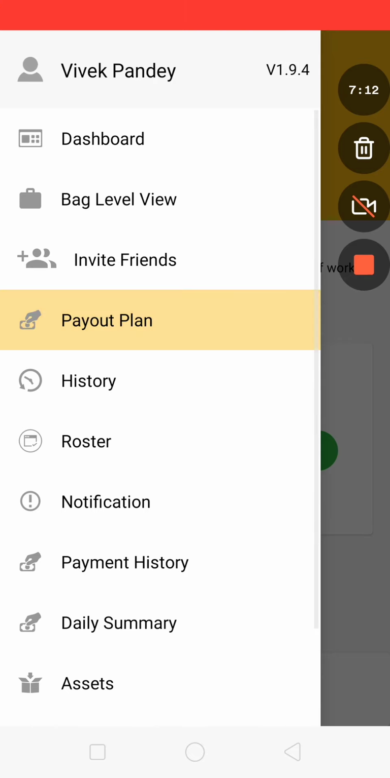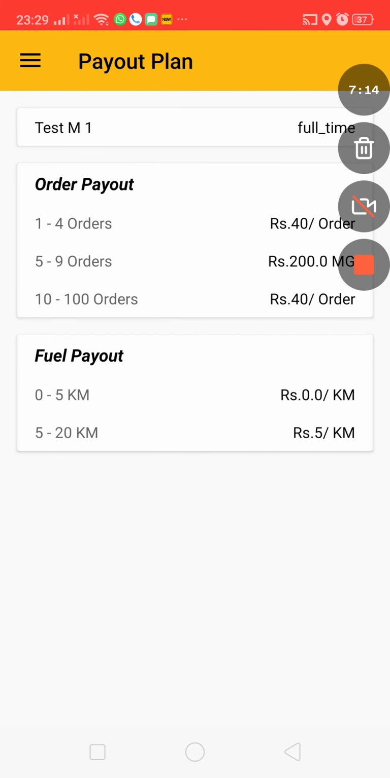Then we have a payout plan. Basically the payout plan is the most important thing for a rider, so he gets paid based on this. Here you can see the various amounts he gets paid if he does 1 to 4 orders, 5 to 9 orders, 10 to 100 orders. And there is a fuel payout also for every extra kilometer which he runs on his bike.